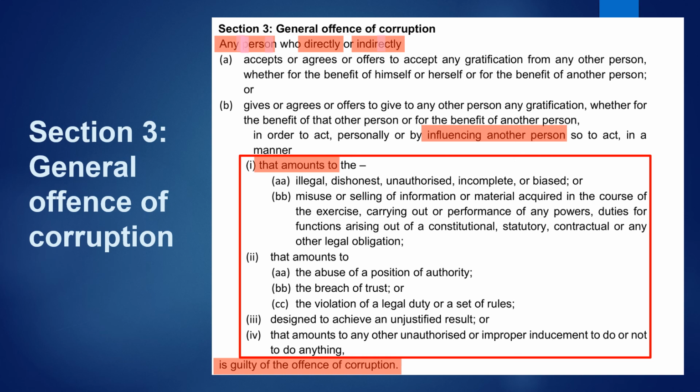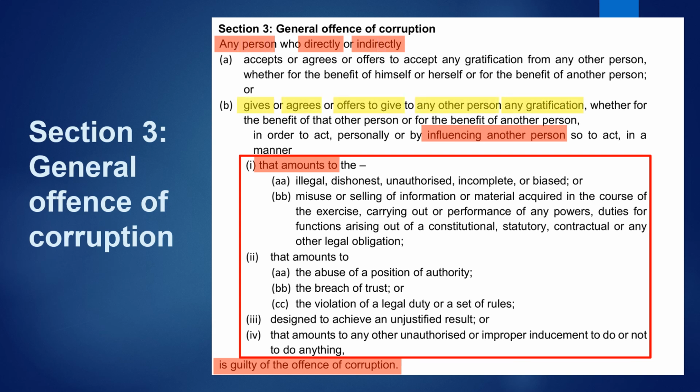Now here you'll see I've highlighted in red, and I'm going to read it like this. It says any person who directly or indirectly does something to influence another person to do something that amounts to something that is in the red box, and that person is guilty of the offense of corruption.